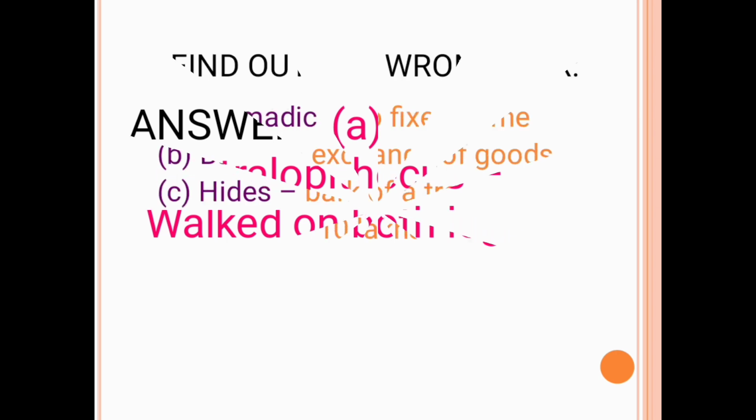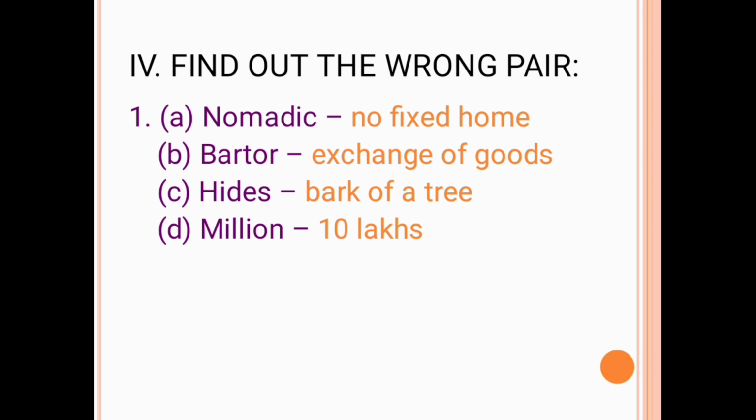Now we get into another Roman letter, that is the 4th Roman letter. Find out the wrong pair. Here they have given 4 options. Here we should find the wrong pair.